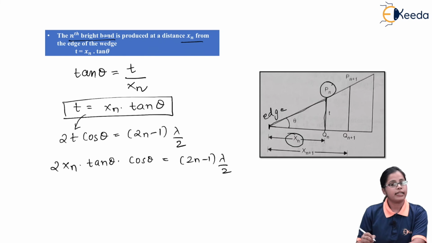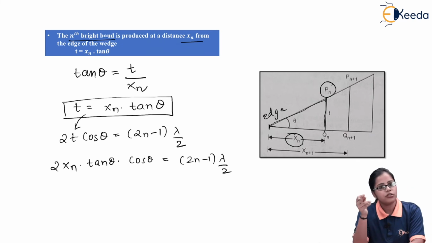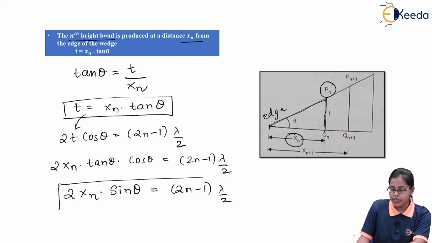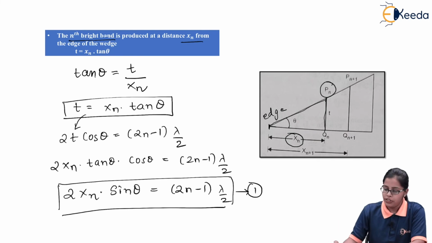As we are aware that tan theta is nothing but sine by cos, and we already have cos over here, so the cos will get cancelled with this cos. We are getting 2xn sine theta is equal to 2n minus 1 lambda by 2. So we can consider this as equation 1, that is for the nth bright band at a distance xn from the edge of the wedge.